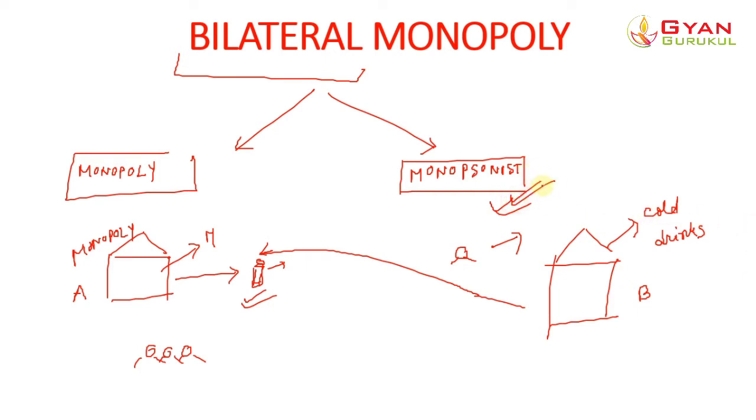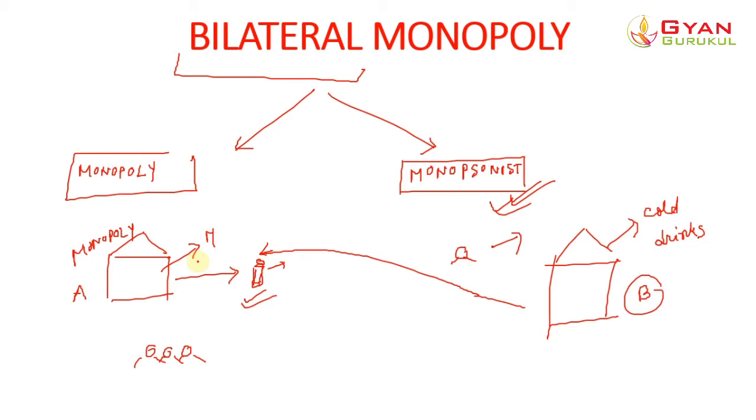Firm B demands this particular bottle, and that's why it buys it from the monopoly firm. So we come to know what a monopoly is and what a monopsonist is.